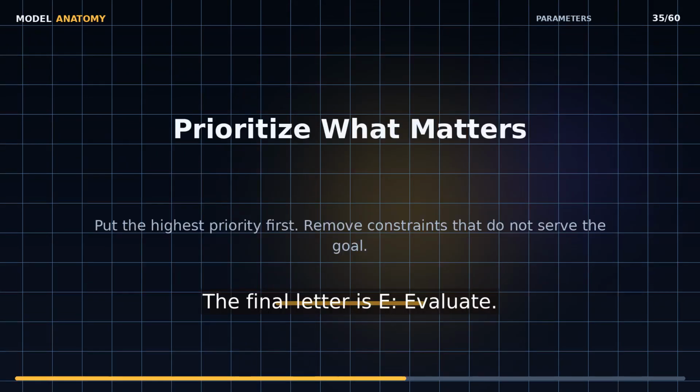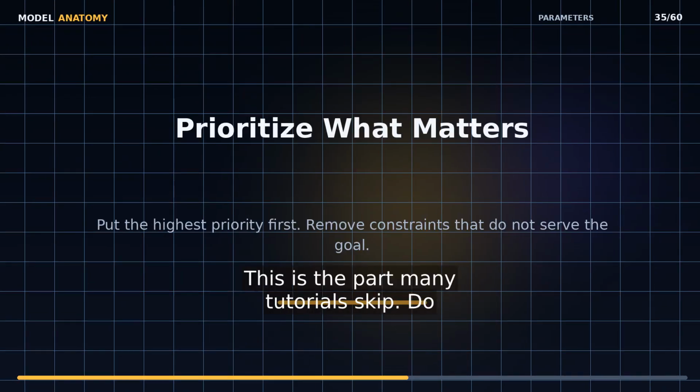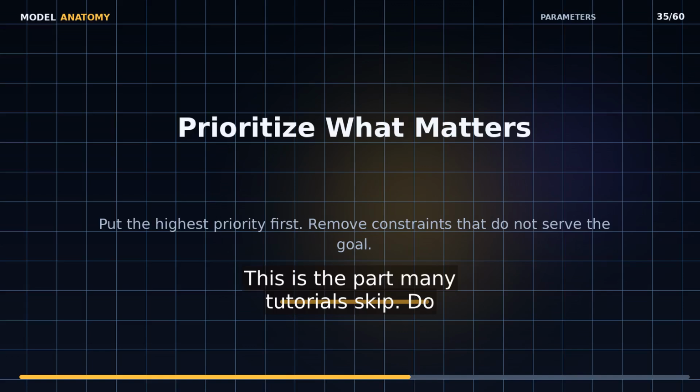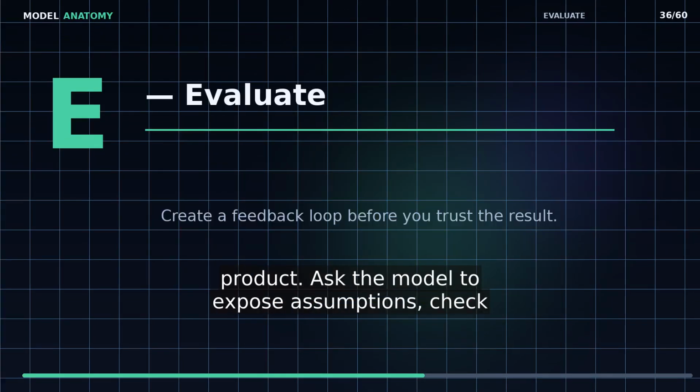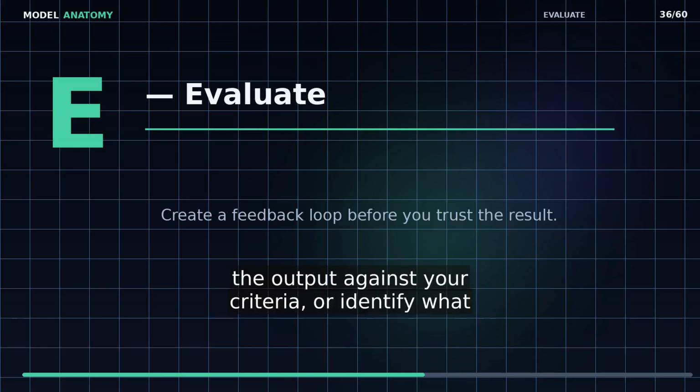The final letter is E, evaluate. This is the part many tutorials skip. Do not treat the first answer as a finished product. Ask the model to expose assumptions, check the output against your criteria, or identify what information is missing.